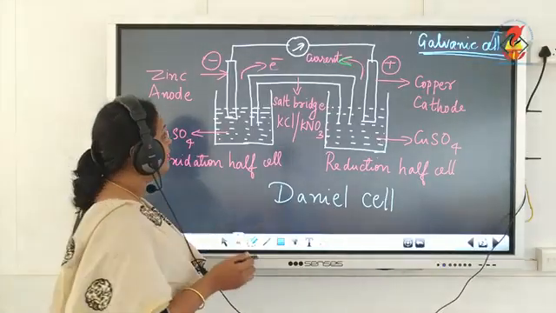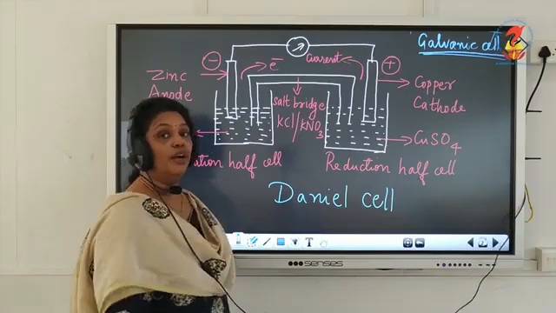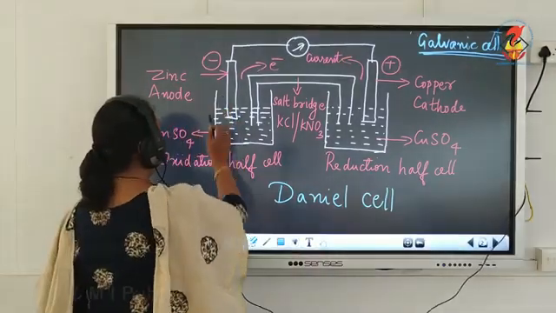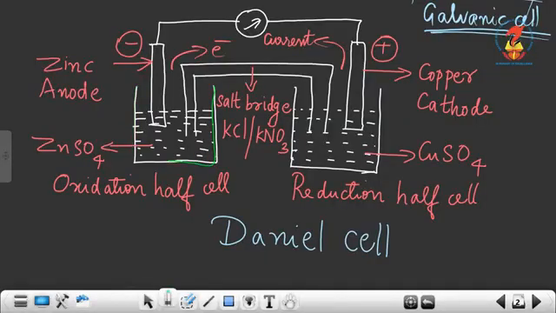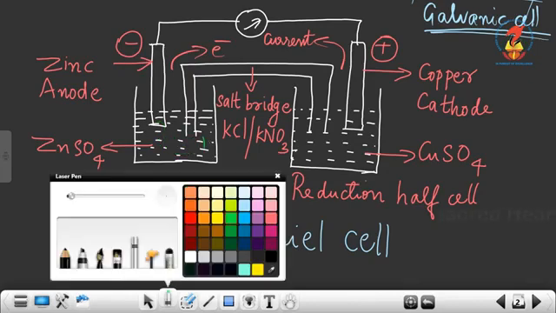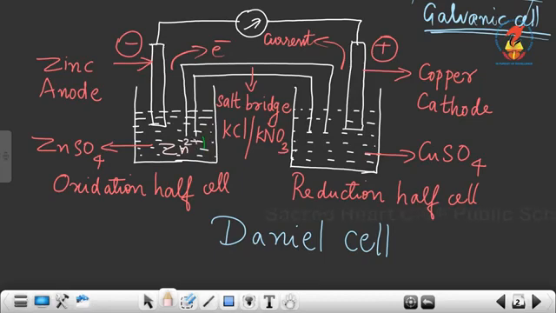Now let us see the reactions taking place at anode and cathode of a Daniell cell. In a Daniell cell, first we know that at anode the oxidation takes place, and at anode the zinc from zinc electrode will go into the solution as Zn2+ ions. That is, zinc gets oxidized to Zn2+ ions. So when Zn gets oxidized to Zn2+, electrons are released and these electrons will move towards the cathode.